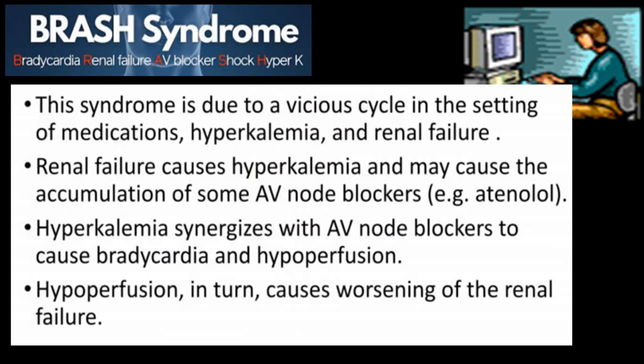So what is Brash syndrome? This is a syndrome due to a vicious cycle. So it is very important to understand that there is a vicious cycle. But there are certain things which are there. There are some drugs which are responsible. There is renal failure. There is hyperkalemia. And there is hypotension, or we call it shock stage.